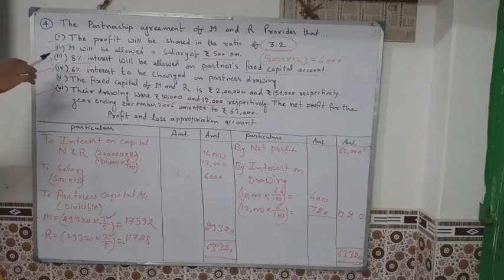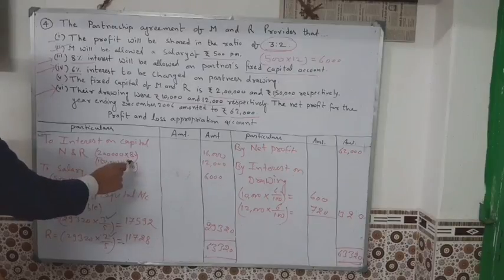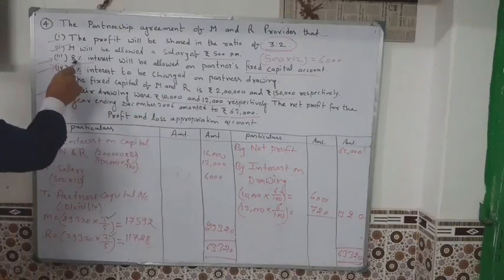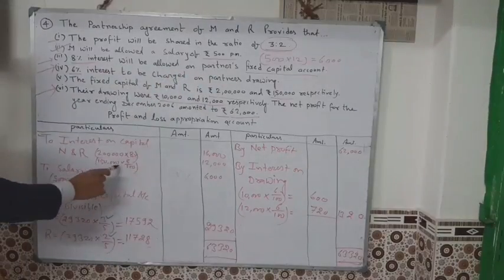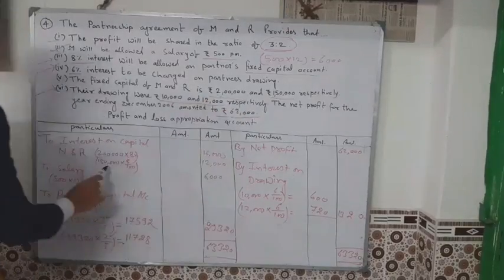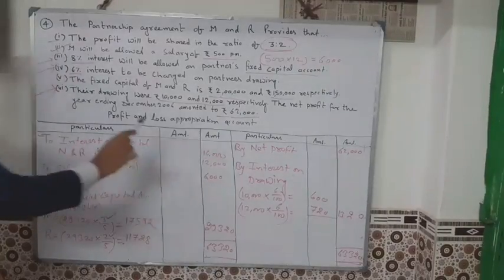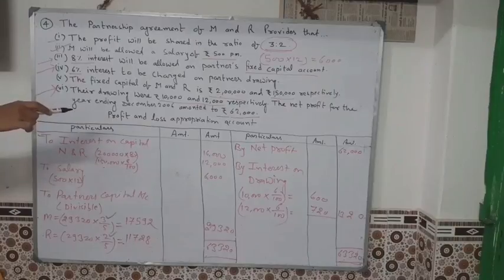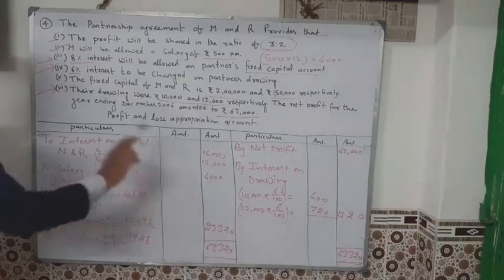Okay, and after that, interest on capital. This is interest on capital. Okay, 2 lakh. Interest on capital 8%. Okay, how much percentage is given? 8%. 8% interest will be allowed on partners' fixed capital. 2 lakh into 8%, 1,50,000 into 8%. That is 16,000 and 12,000. Okay, salary 6,000: 500 into 12 is equal to 6,000.